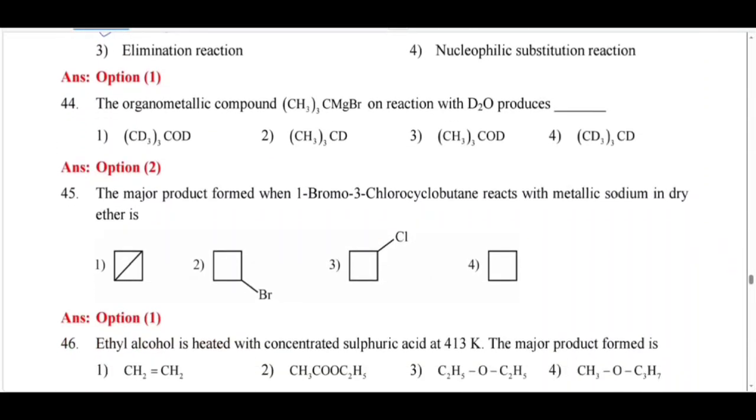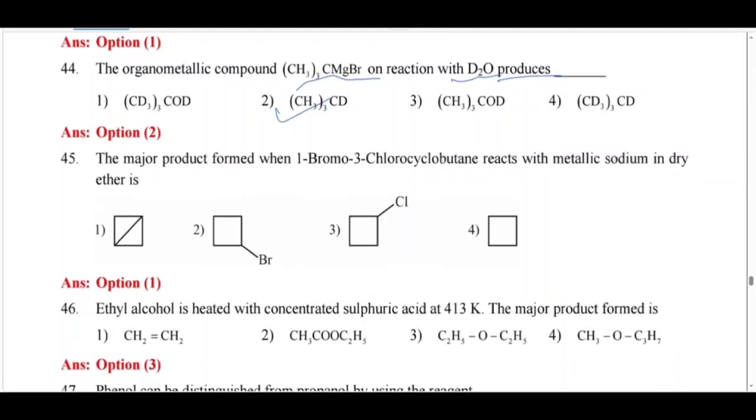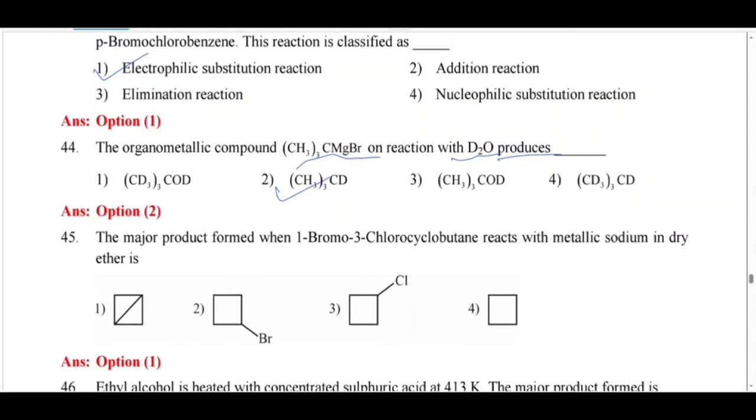The organometallic compound. See here, the organometallic compound on reaction with D2O produces, see here, this is the correct one. Next. See here, how many CH3 do you have?